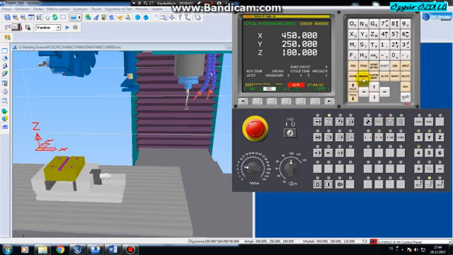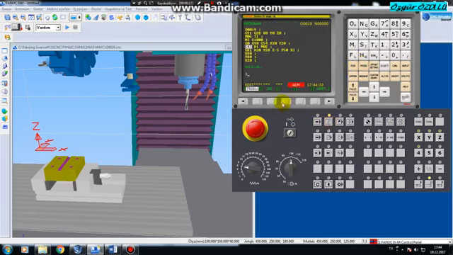Hello friends, in this video we will see the processes of writing and deleting the program of a piece on a Fanuc carving machine. There is a previously written program in our control unit as follows. The program will be in edit mode, and when we press DIR I want to delete the program named O0. What do I do for this? I write the name of the program and delete the program by just pressing the delete key.